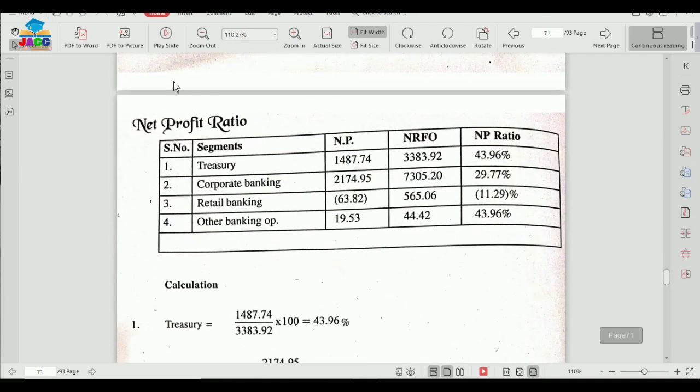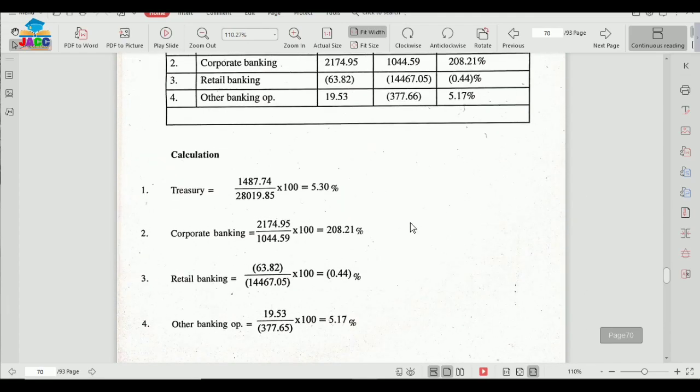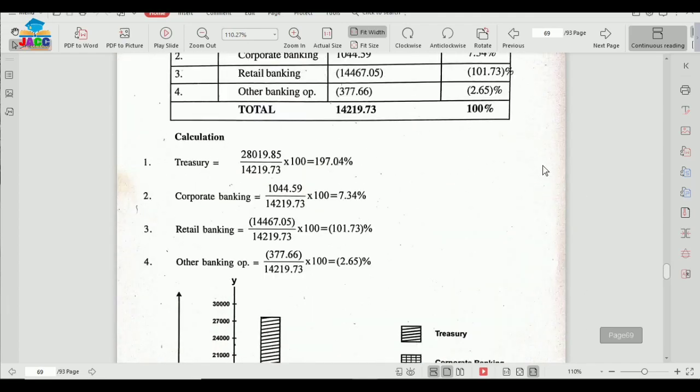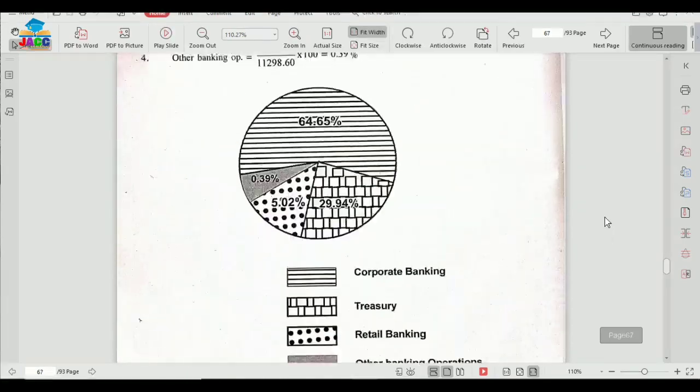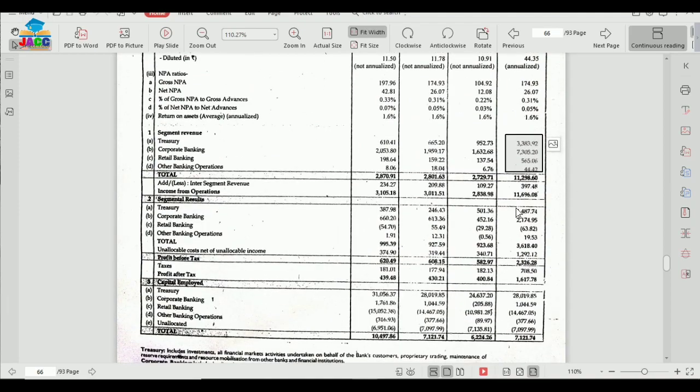And the last but not the least, one more information, that is net profit ratio. And the formula we know, net profit ratio is net profit upon net revenue from operation into 100. So net revenue from operation means your revenue, which is also taken from this data only, which is given in the financial statements of Yes Bank. So this data we need to take now, the segment revenue, and we need to take the segment result, two things.